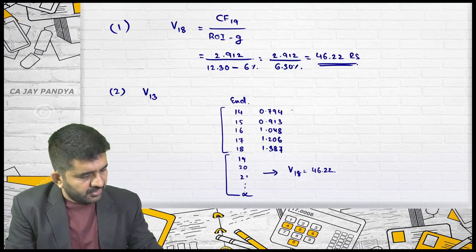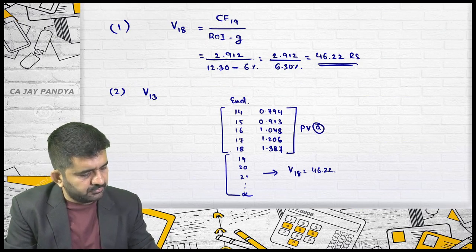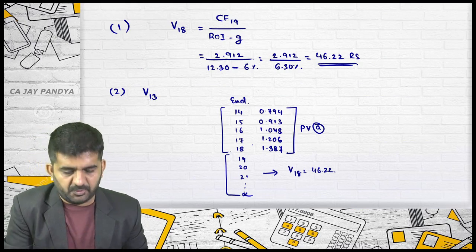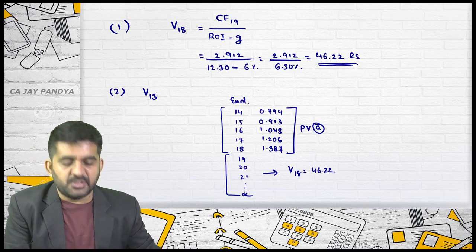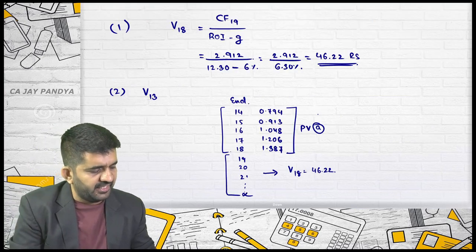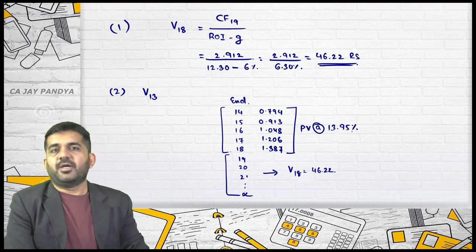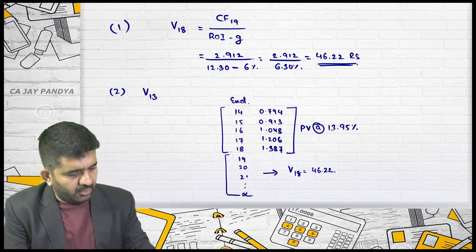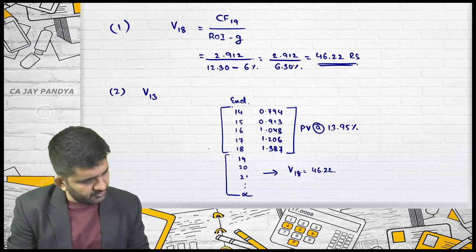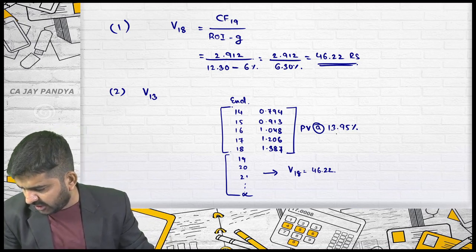I will have to find the present value of all this at the rate of, now understand, the discount rate will change, because before 2018 the discount rate is 13.95%. I am directly writing down the present value which is already found out.